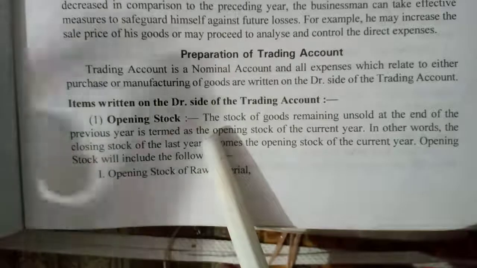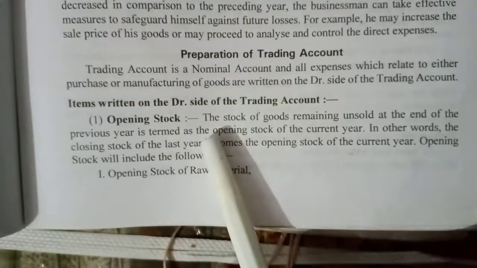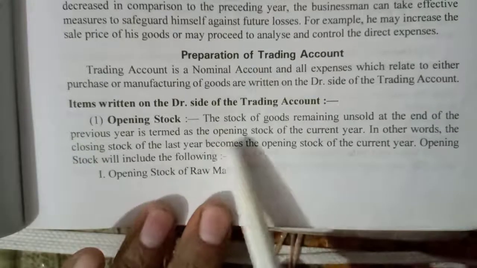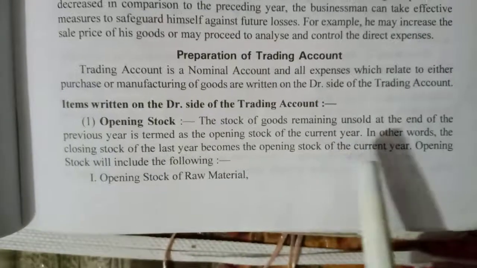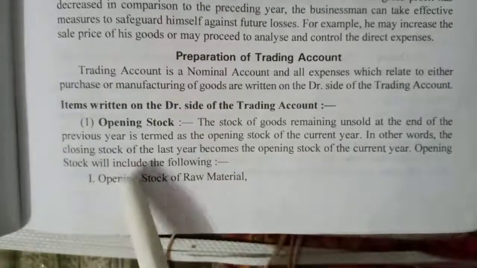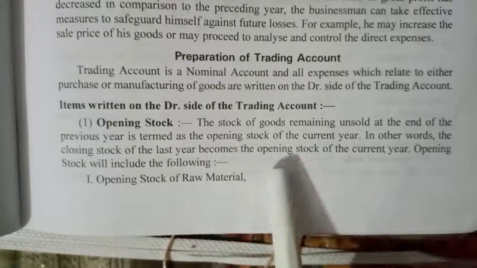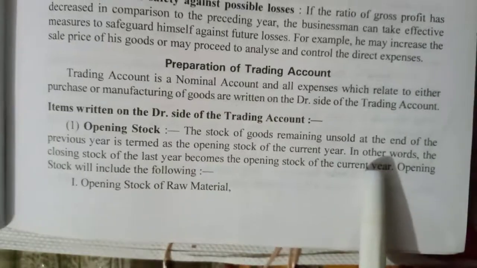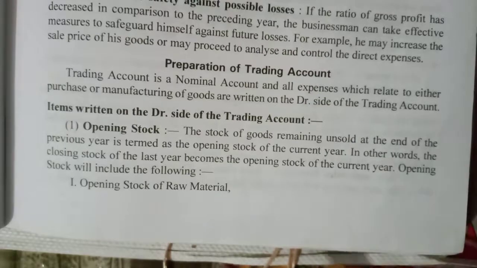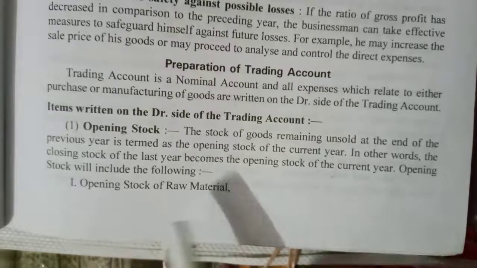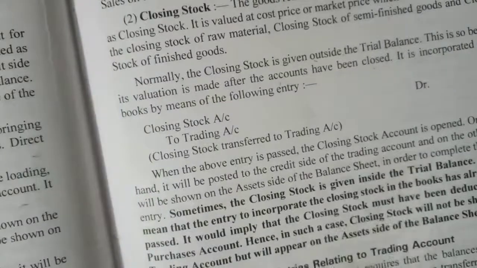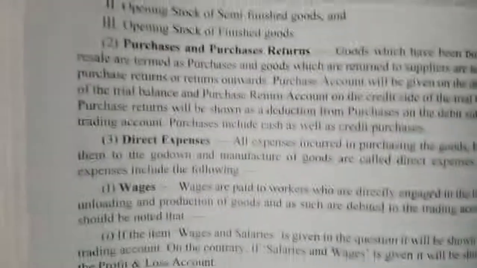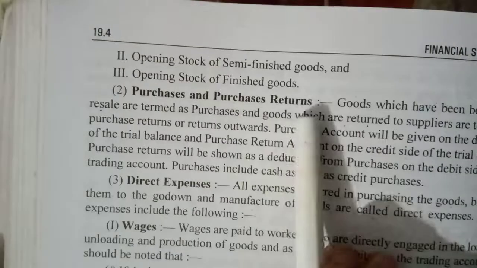Whatever goods remain unsold in the previous year is termed as opening stock of the current year. Or in other words, the closing stock of the last year becomes the opening stock of the current year. Opening stock will include opening stock of raw material, opening stock of semi-finished goods, and opening stock of finished goods.